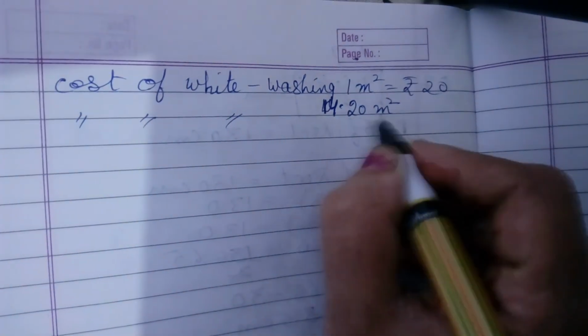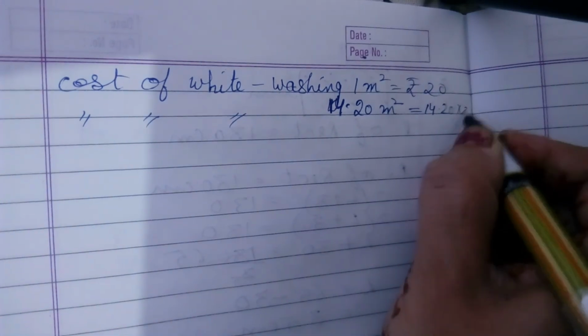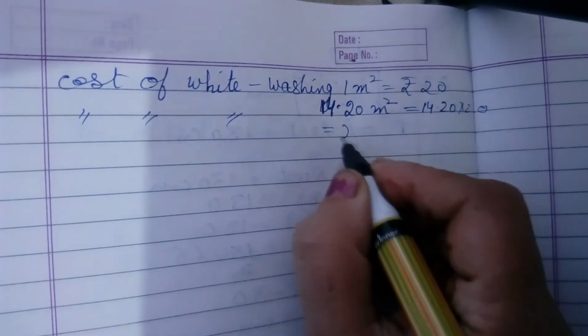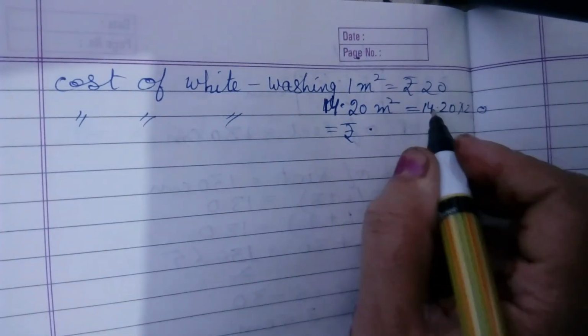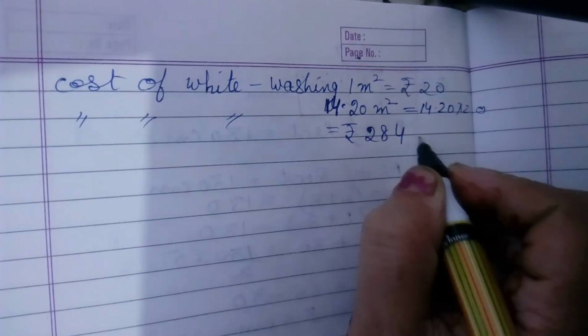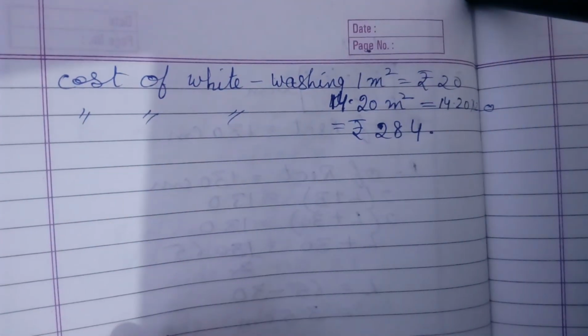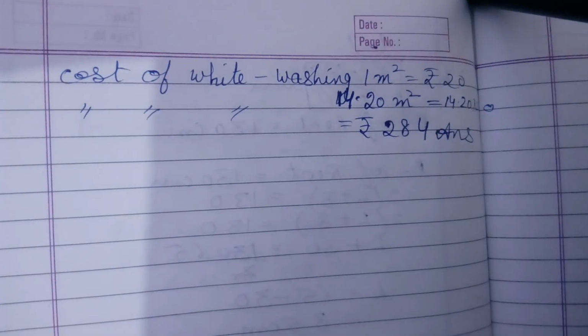Is it clear? So 14.20 meter square we will multiply by 20, and on multiplying we will get our cost, and you will multiply by 2, you will get 284. So this will be the answer. That's all for today. You will be completing your exercise 11.1.